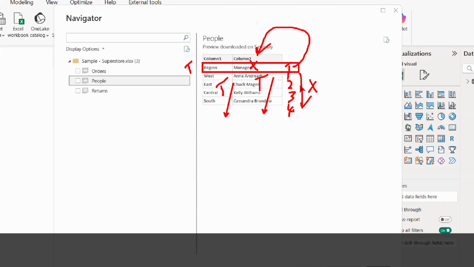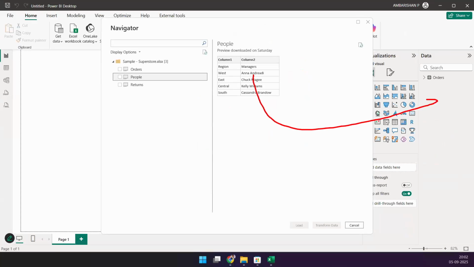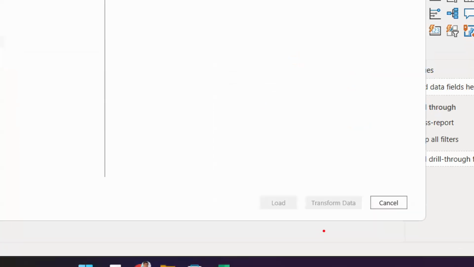So what should I do? I cannot load this data like this. What if you have 20 columns, 30 columns where you have all text and everything is coming as column 1, column 2, column 3? You won't be able to work with this, right? So what you have to do is go and transform the data first. This is what we will go through this time. You'll have to modify the data and then load the data.